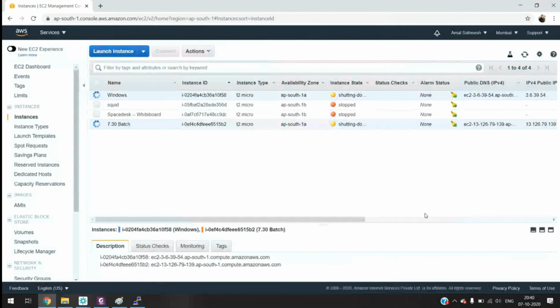Because on the free tier, we can use instances 750 hours per month for free. If you are launching multiple instances, it will be deducted from those 750 hours. If you're using only one instance, perfectly fine, you can continue using that. But if you are using multiple instances, then it will be an issue. After 750 hours, Amazon will start charging you. Got it. Now it's terminated. We will be discussing that third step tomorrow.